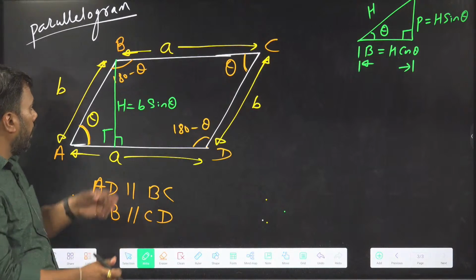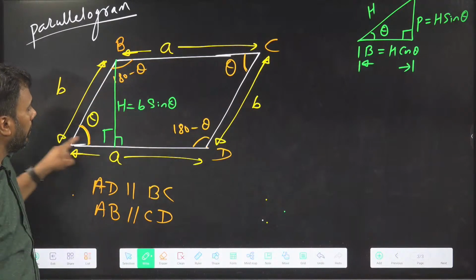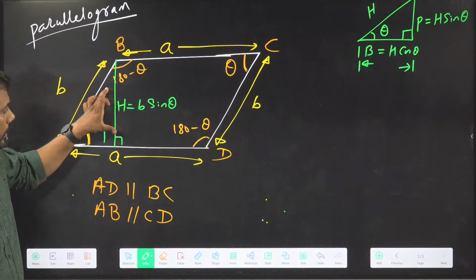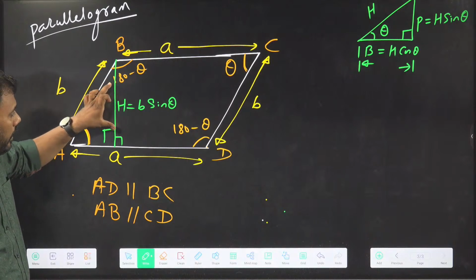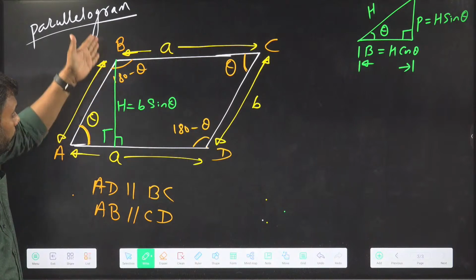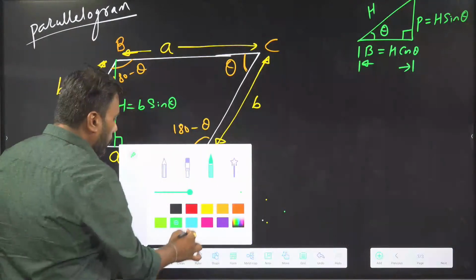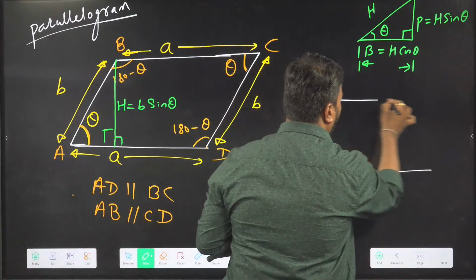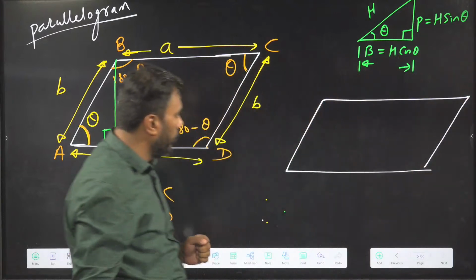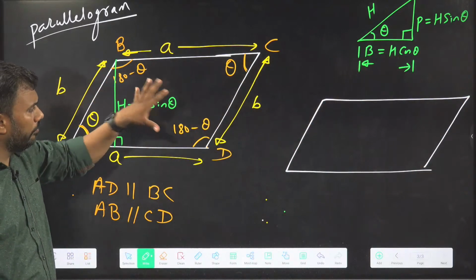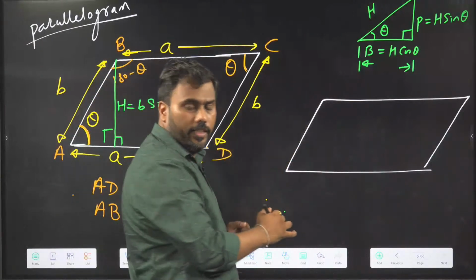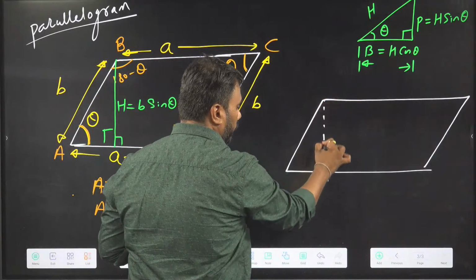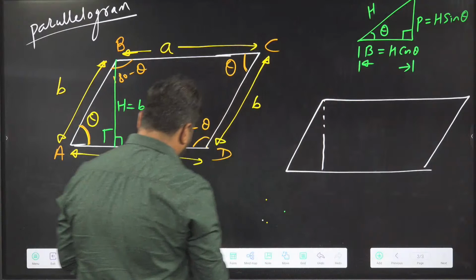Okay. So now the height of this parallelogram is known to me. This is B sine theta. Now, if the height is known to me, I can find out the area of the parallelogram. Let me draw the figure again here, because there are a lot of things in the figure, so it has become cluttery.